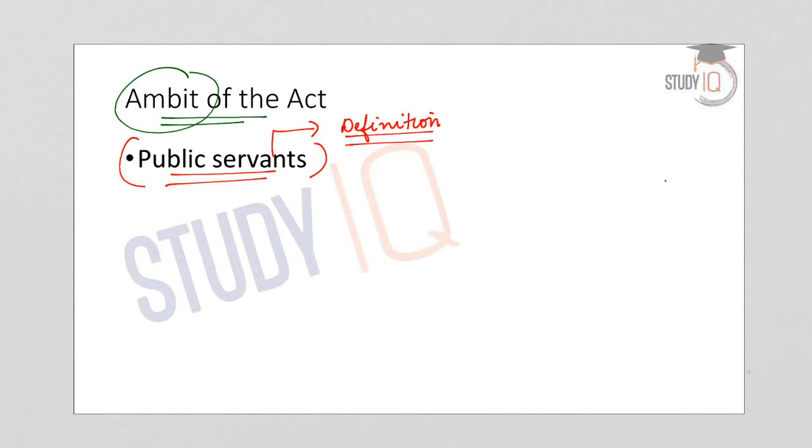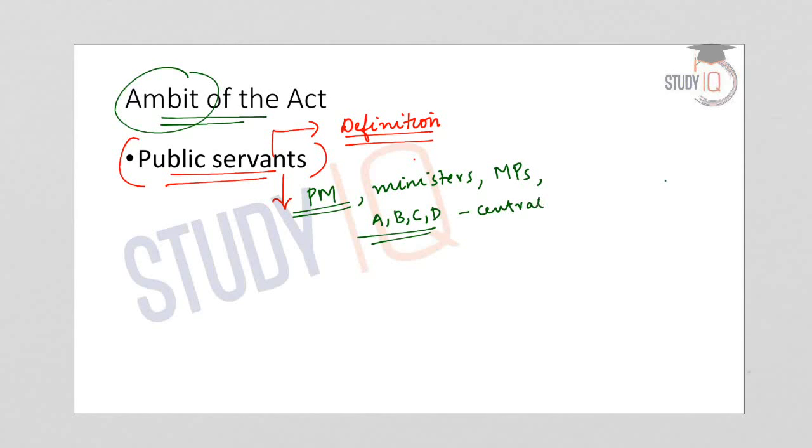This definition includes the Prime Minister of the country, the ministers handling various portfolios, all the members of Parliament, and A, B, C and D group employees of the central government. All of them fall under the definition of public servants according to the Lokpal Act. Another thing to be remembered is that it shall also apply to all public servants inside and outside India.